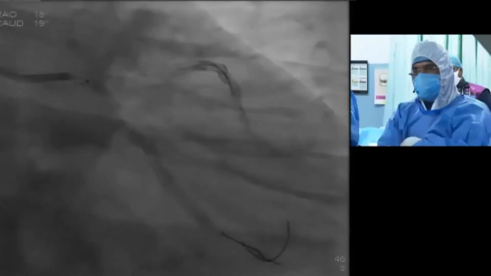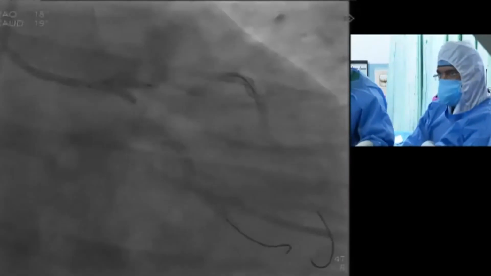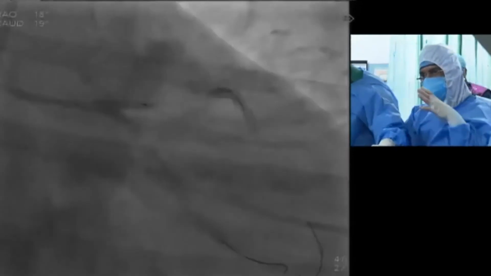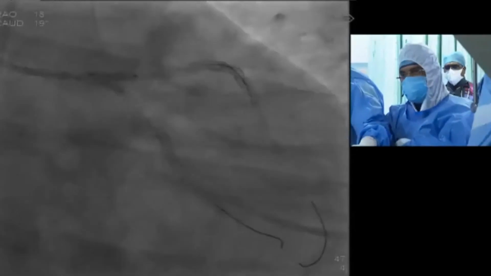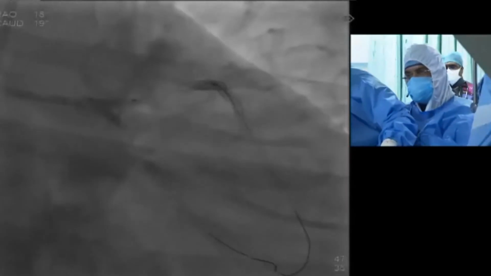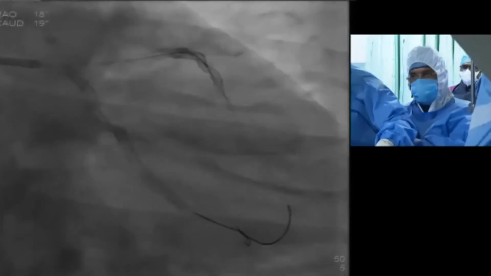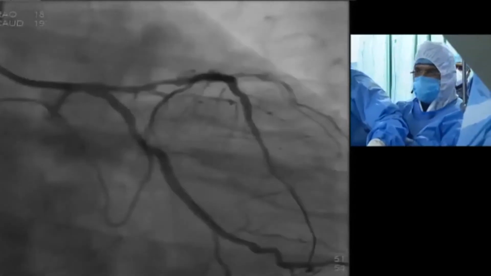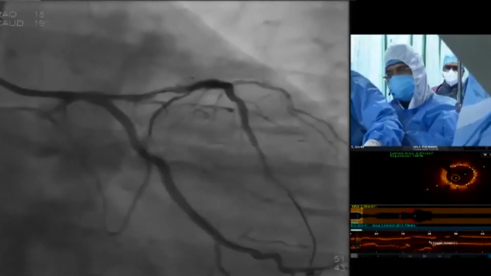Then first kissing. Many times people think that DK crush is more cumbersome, but if you do the proper first kissing, the second time the wire will cross very easily. Now this is the first kissing. Then we measure the length by OCT. The usefulness of OCT in DK crush is to tell whether you have done an adequate crush, and whether you have crossed the proximal or distal strut, which is also very important.